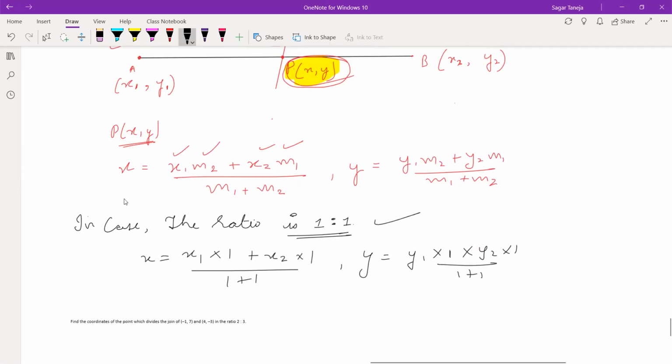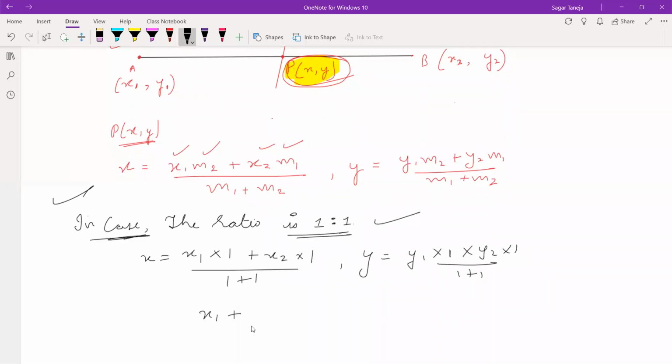This is one case. Just write, in case the ratio is this. It is x1 into 1, x1, x2 into 1, x2, upon 2.